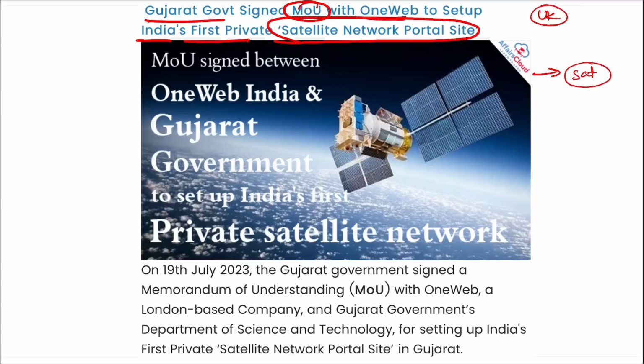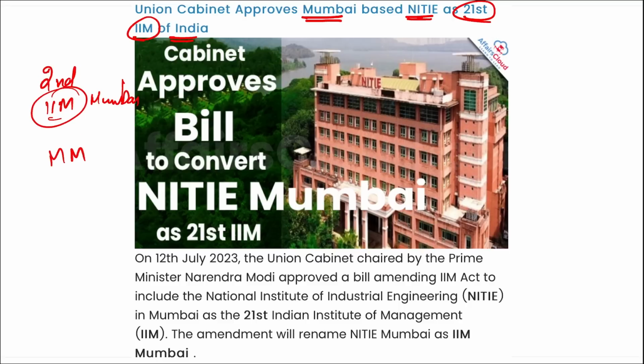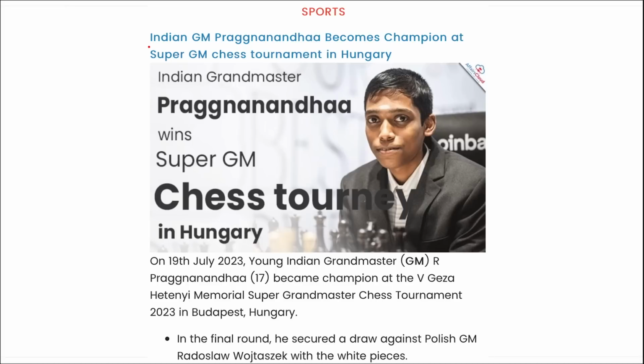Then the Union Cabinet has approved Mumbai-based NITIE as the 21st IIM of India, and it will be the second IIM of Mumbai, Maharashtra, and it will be renamed IIM Mumbai. So we can say the only state in India that has 2 Indian Institutes of Management is Mumbai, Maharashtra. Next, Indian Grandmaster R. Praggnanandhaa became the champion at the Super Grandmaster Chess Tournament in Hungary. So these were your revision part, friends.